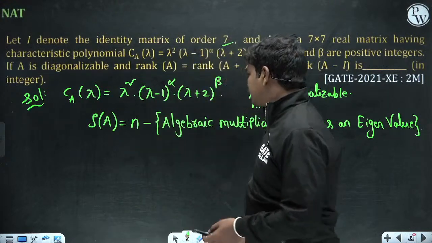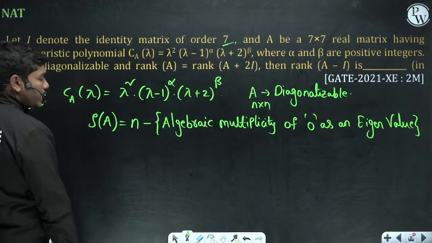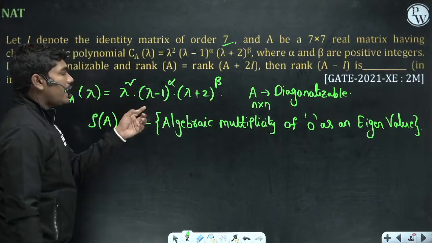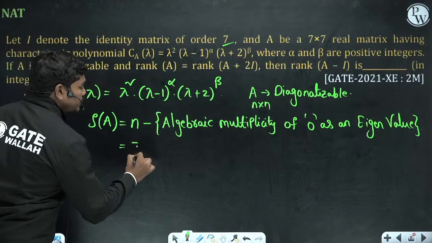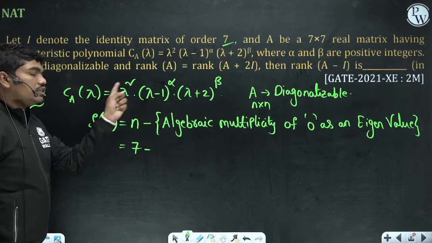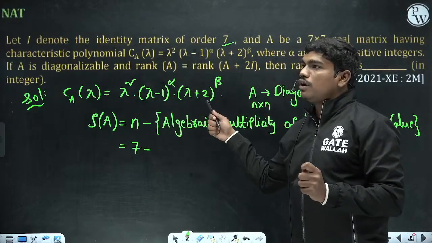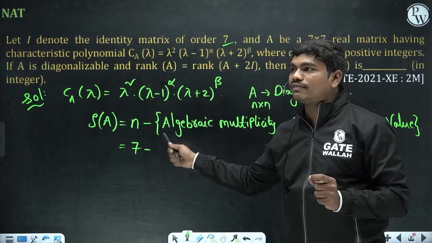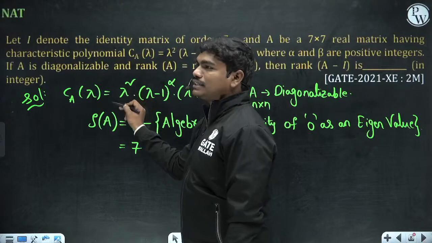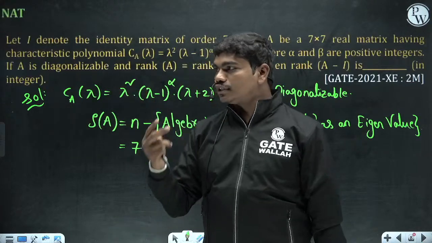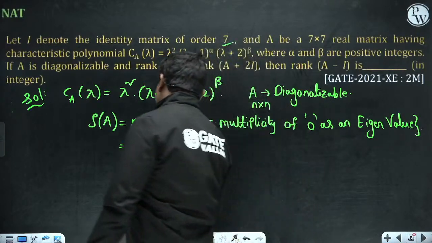Clear? So now if you see this 0 as an eigenvalue, now tell me one thing, if this is the characteristic equation, then in that case what could be the algebraic multiplicity of 0 here? Please tell me. If you equate this equation to 0, how many times do you get lambda equal to 0? 2 times, na? Because there is 2 on the top of lambda. So this is nothing but lambda minus 0 whole square. If you solve, lambda equal to 0 will come 2 times. So that means the algebraic multiplicity of this eigenvalue is actually 2.